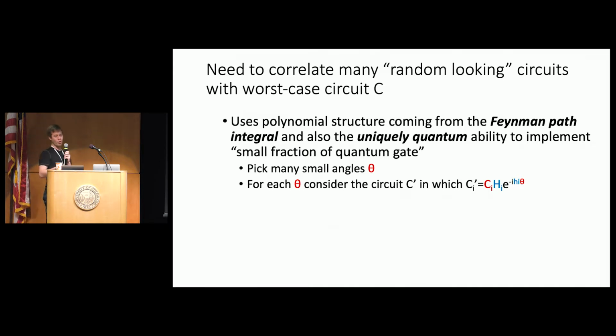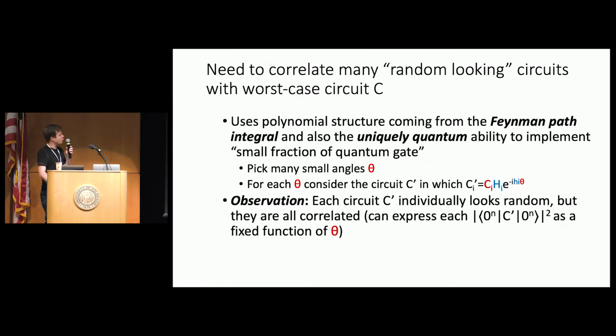We're now going to rotate by a small angle in the direction of C_i, the worst case gate. In other words, we're going to apply the gate e to the minus i little h_i theta, where little h_i is the log of big H_i. And remember, big H_i was the Haar-random gate. Okay, so now what does this do for us?